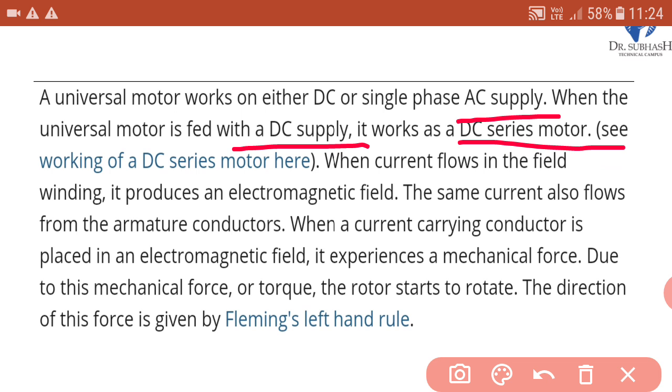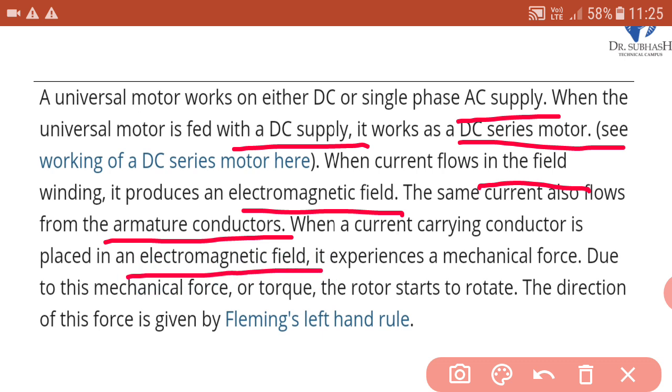When current flows in the field winding, it produces an electromagnetic field. The same current also flows through the armature conductors. It means in the field winding and armature conductors, the same current flows. When a current carrying conductor is placed in an electromagnetic field, it experiences a mechanical force.